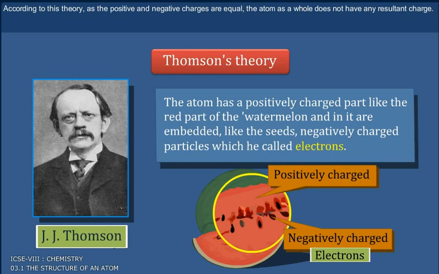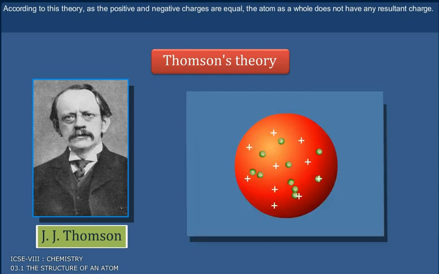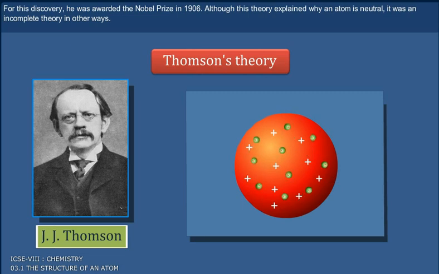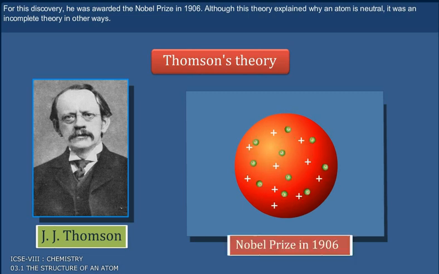According to this theory, as the positive and negative charges are equal, the atom as a whole does not have any resultant charge. Thomson's great contribution was to prove by experimentation the existence of negatively charged particles, or electrons, in an atom. For this discovery, he was awarded the Nobel Prize in 1906. Although this theory explained why an atom is neutral, it was an incomplete theory in other ways.